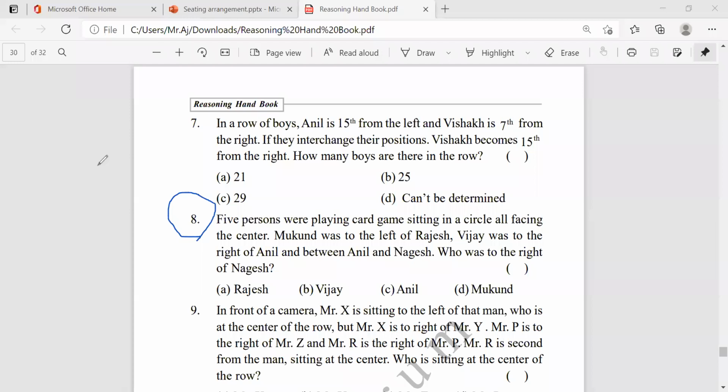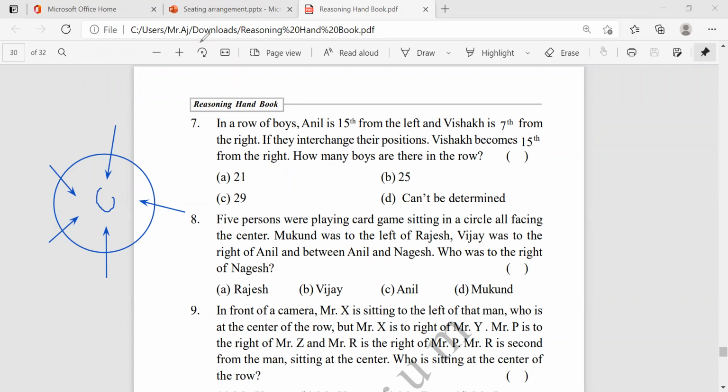Now, just check it. Now, what they're saying here, I have a circle. How many members is there? 5 members is there. Okay. 5 here, 5 here. Facing inside. One is here, another one is here, another one is here, here, here. So totally 5 members are playing the cards and facing inside, facing center.